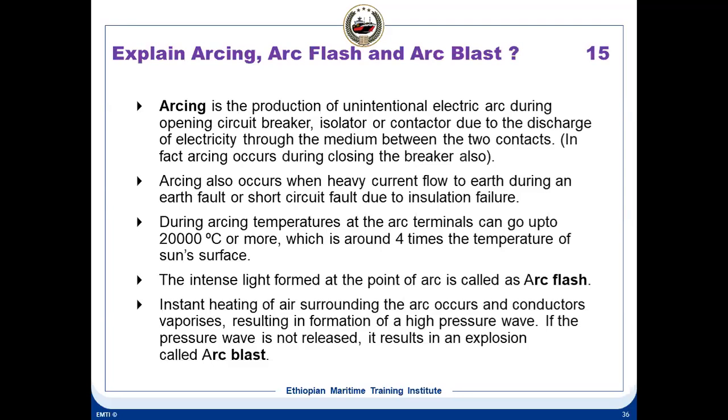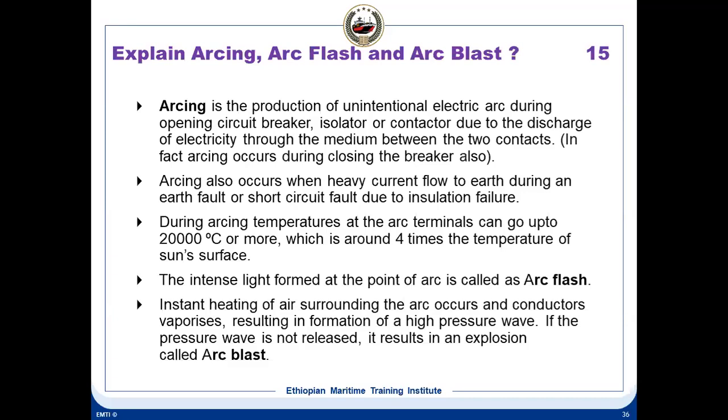Arcing also occurs when heavy current flows down to the earth. When an earth fault takes place, or a short circuit takes place, there can also be arcing. And the intense light formed at the point of arc is called the arc flash. Suppose in case of a starter circuit, you find that there is a short circuit. When the short circuit takes place, first the arc is formed, that is the flow of current. With that, an arc flash is formed.